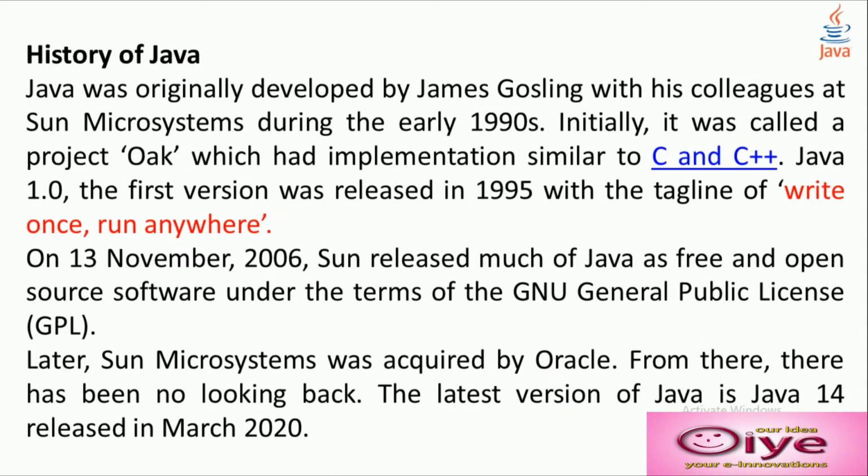History of Java. Java was originally developed by James Gosling with his colleagues at Sun Microsystems during the early 1990s. Initially, it was called Project Oak, which had an implementation similar to C and C++. Java 1.0, the first version, was released in 1995 with the tagline of Write Once, Run Anywhere.